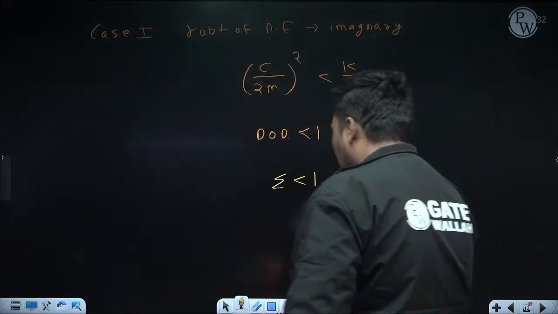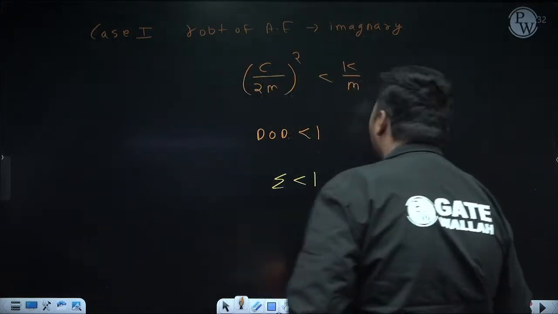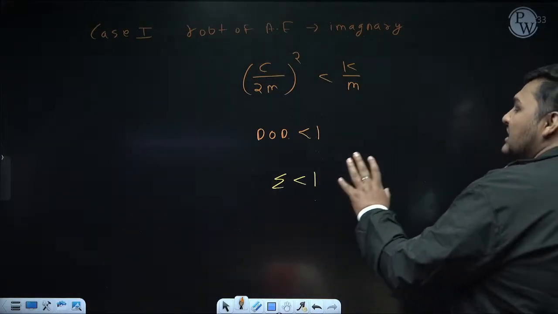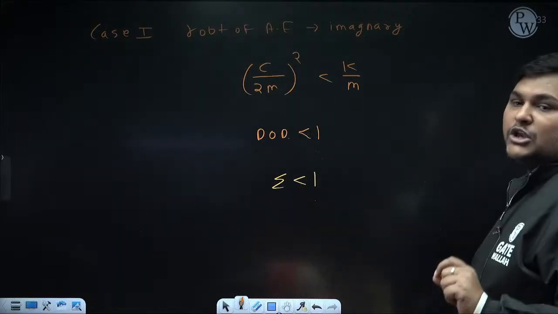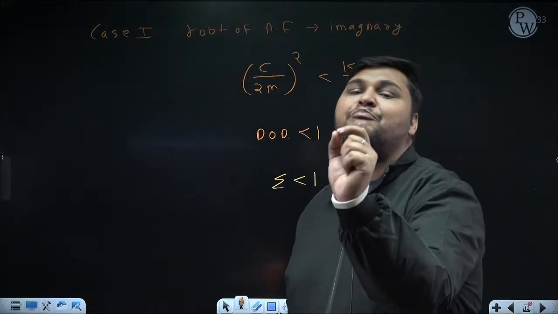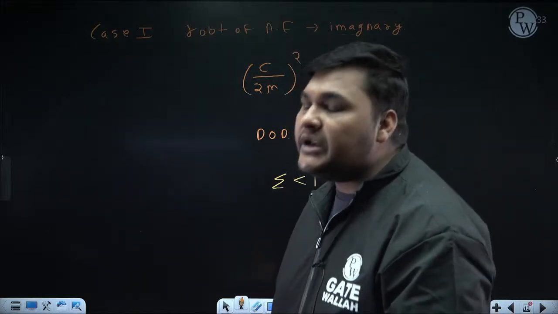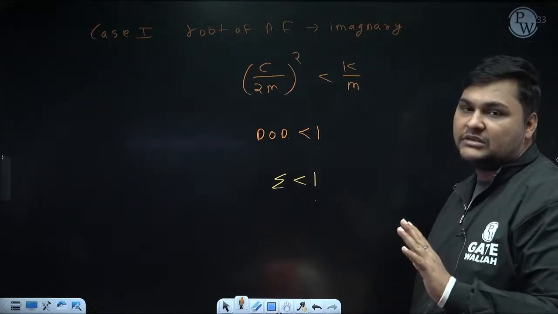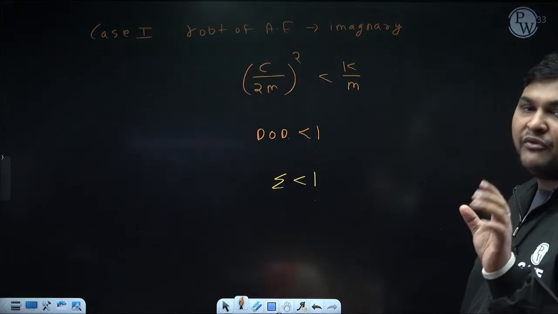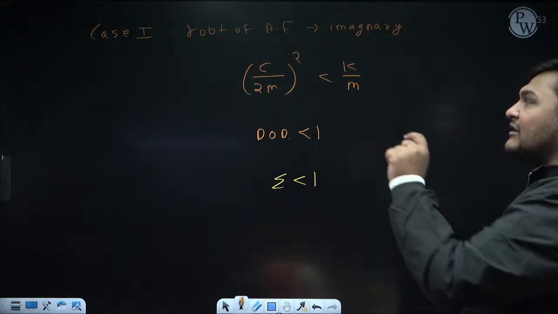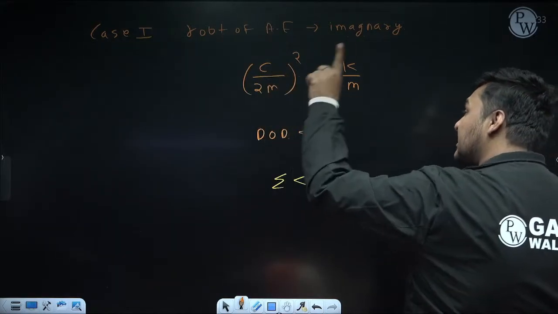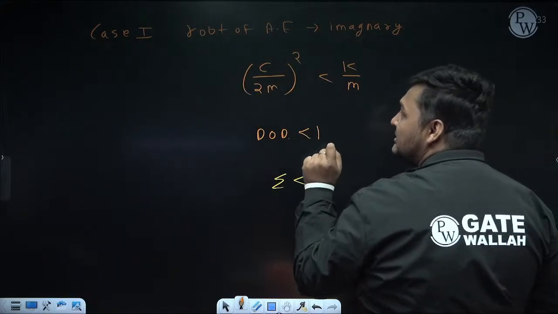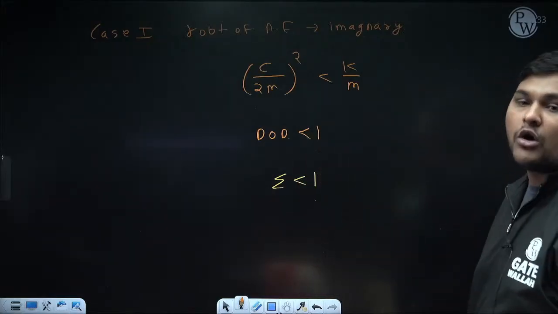Now what am I doing? I am doing the naming of various cases. When zeta is less than 1, if you find the solution for this case, you will find some periodic term coming in that solution. I will find the solution later, but since I am naming the various cases, I am explaining this before the derivation. It is 100% sure that in this case we will find some periodic function in the solution. Periodic function means vibration will occur.